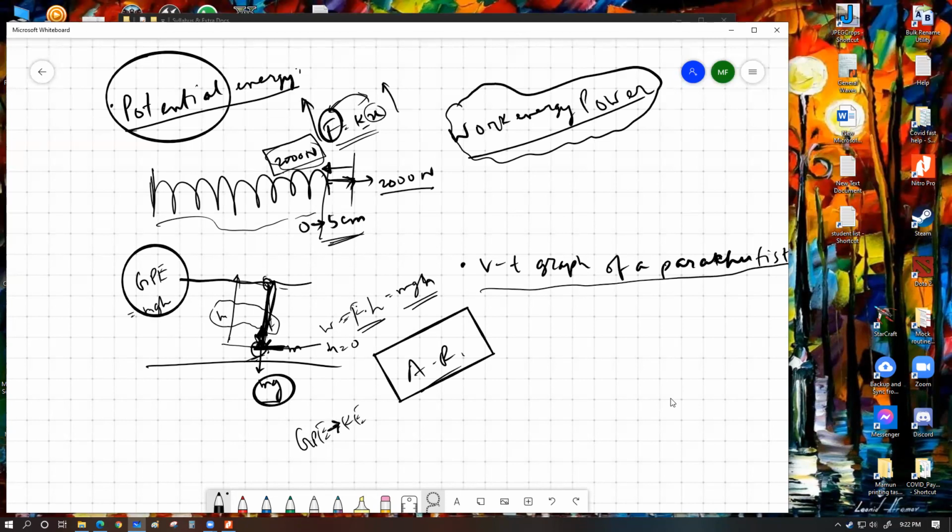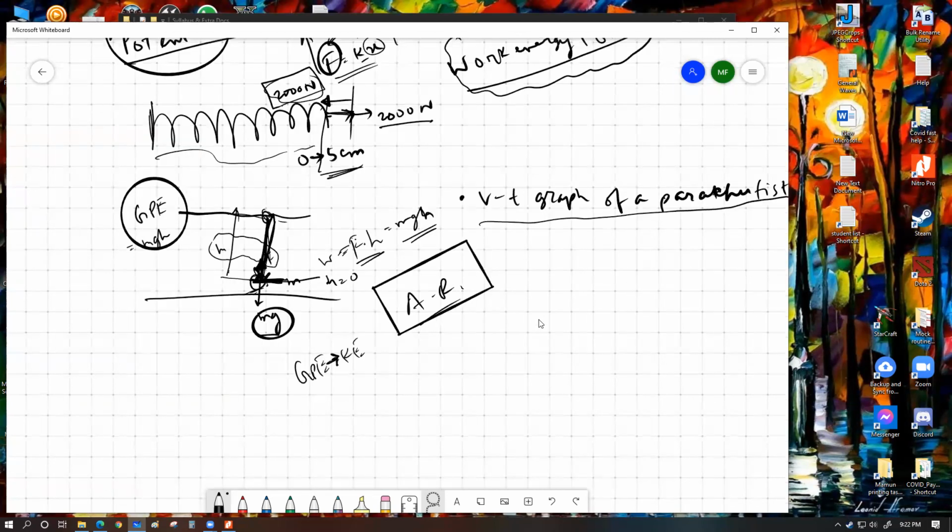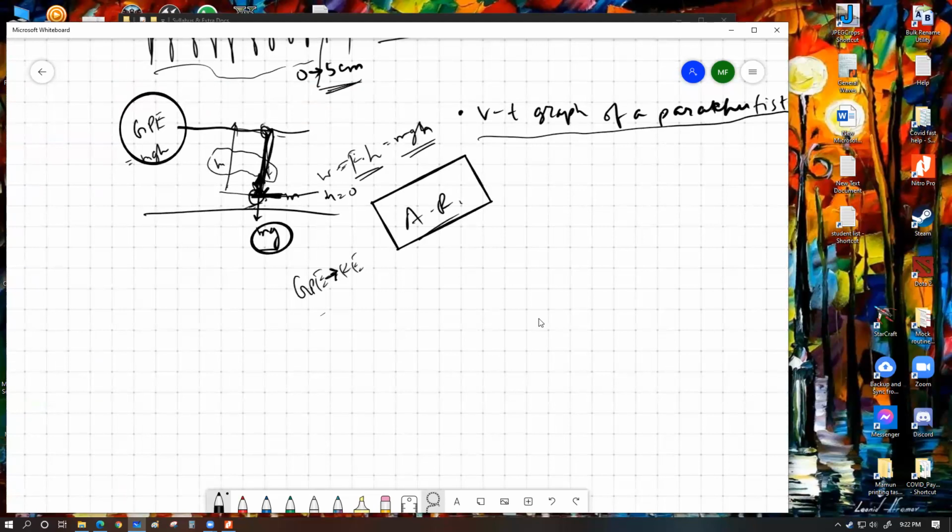So GP converts into kinetic energy, and falling through the same amount of distance, the amount of GP change should be exactly equal to the amount of K change, which means GP would be going down, K would be going up. যতটুকু GP খরচ হবে ততটুকু kinetic energy gain হবে, so that the total amount of energy will remain constant, which is also another law which we call the law of conservation of energy.